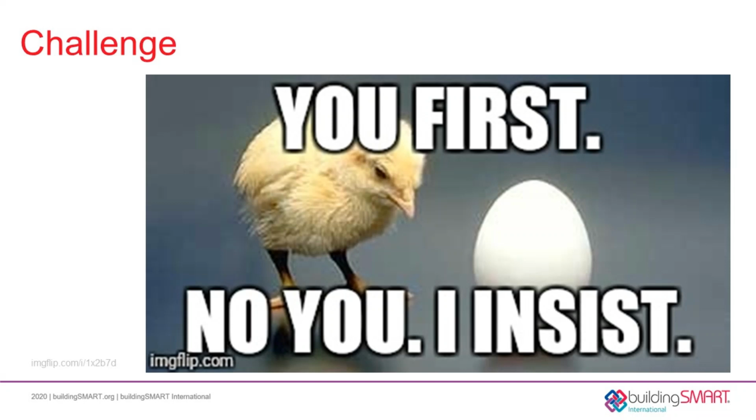We must get beyond these chicken and egg types of excuses. The standard is not the problem. We all know the exact same problems would occur no matter what we called this deliverable. The root cause of poor worldwide COBie adoption is that the standard has been widely misunderstood and often incorrectly applied.